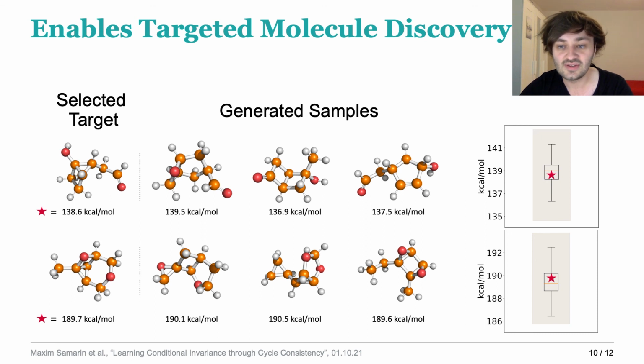On the right, you see the target value denoted with a star, and in the shaded area, the model error for predicting the property, and the box plot provides the distribution of bandgap energies for the sampled molecules, where we see that the value of these samples is very close to the target bandgap energy and much smaller than the model error.